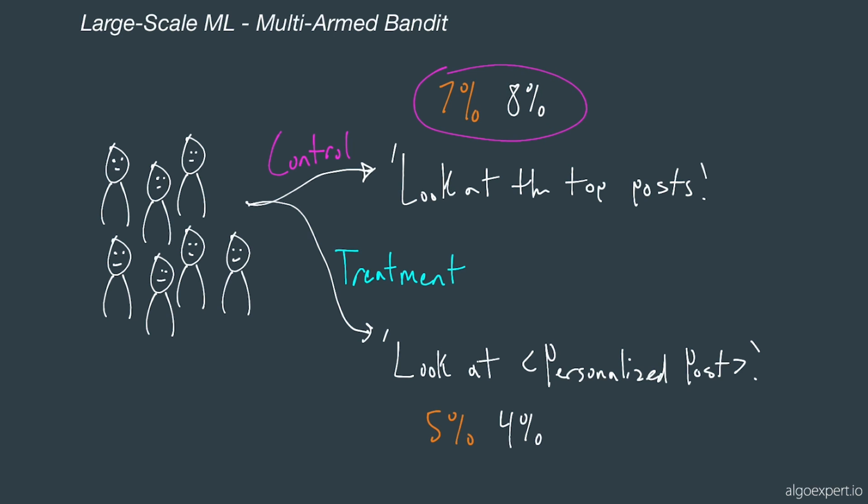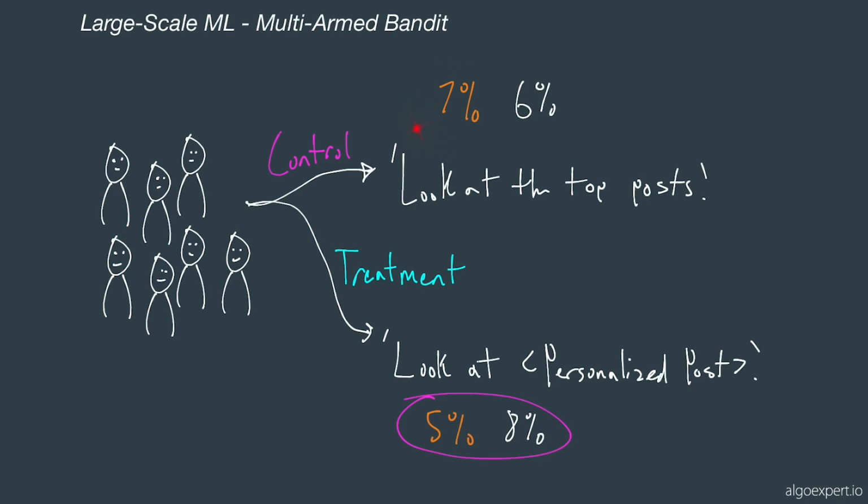Now, on the other hand, it's possible that we are measuring 7% and 5% for the click-through probabilities 2 days into the experiment. However, if we extended that experiment to the full 14 days, this could, in fact, be the final click-through probability for the control group, and this could be the final click-through probability for the treatment group.